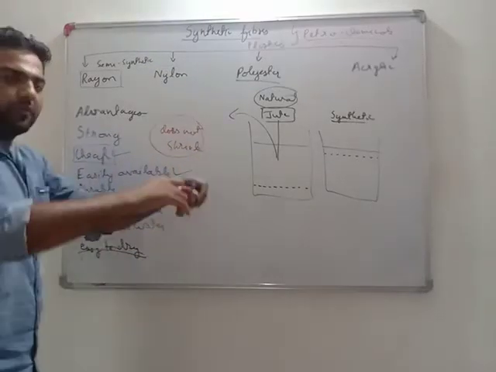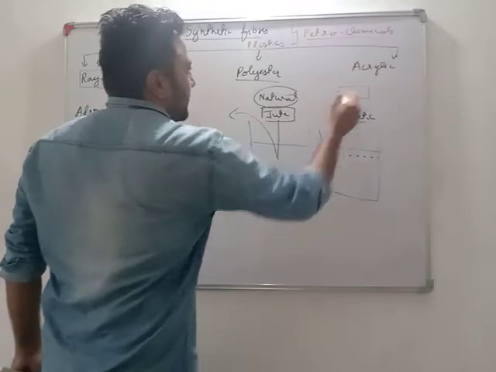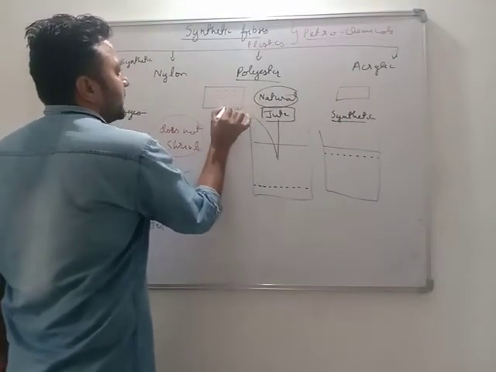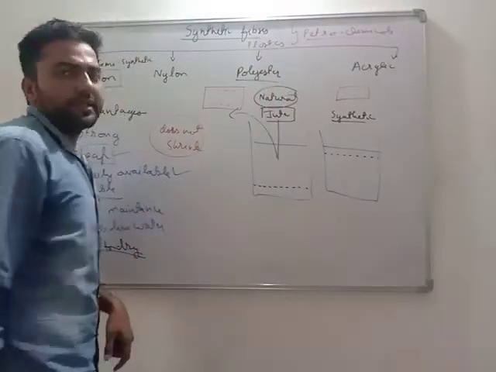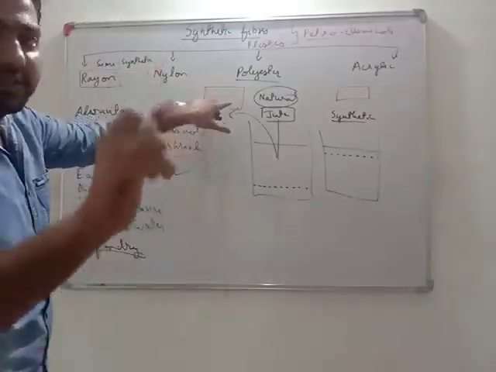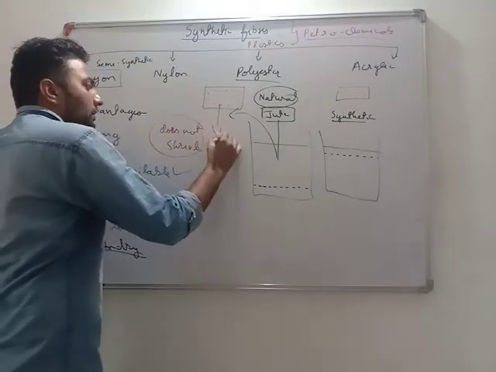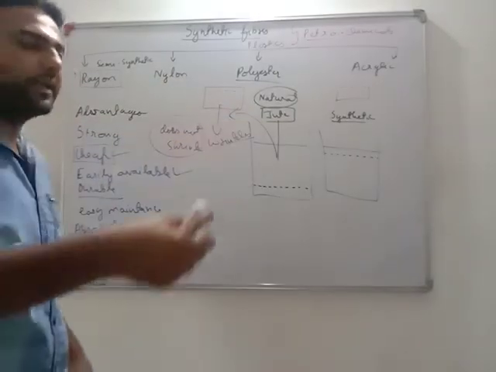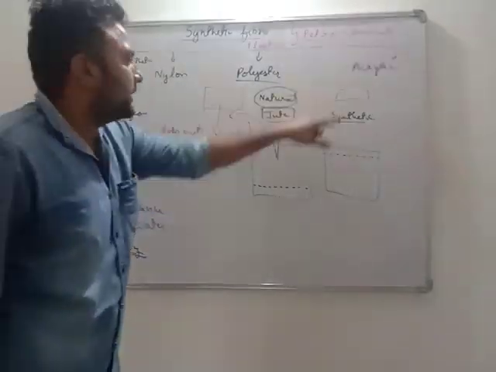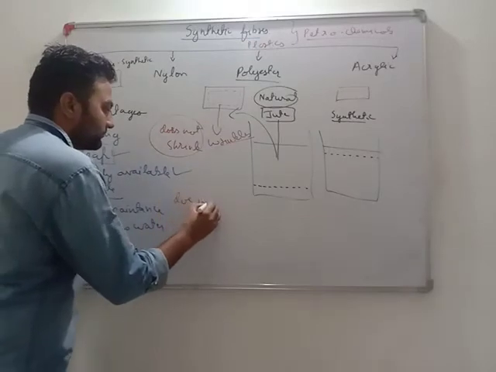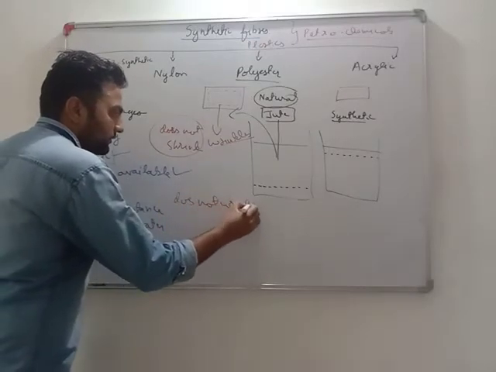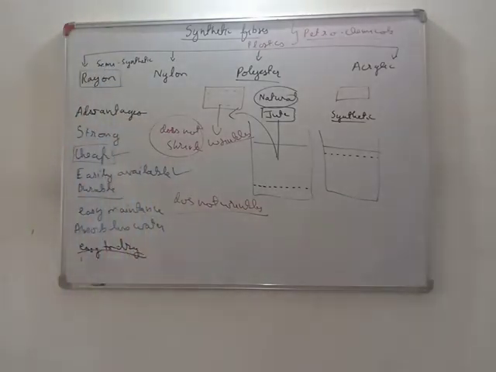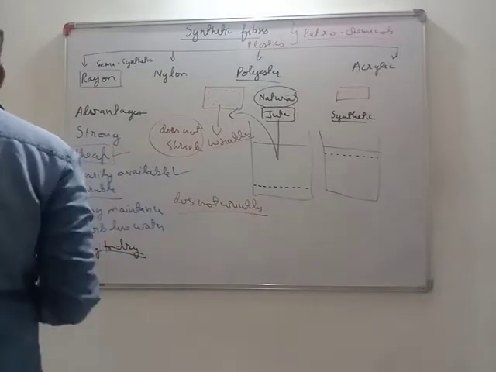Synthetic fibers, after washing, remain as they are. But if this is your natural fiber, after washing you will observe that their size gets a bit less. That is, they get shrunk. Moreover, they also develop wrinkles, and we need a special process of ironing to remove these wrinkles. Synthetic fibers do not develop wrinkles. That's why their maintenance is not that tough. So all these are the uses of synthetic fibers.